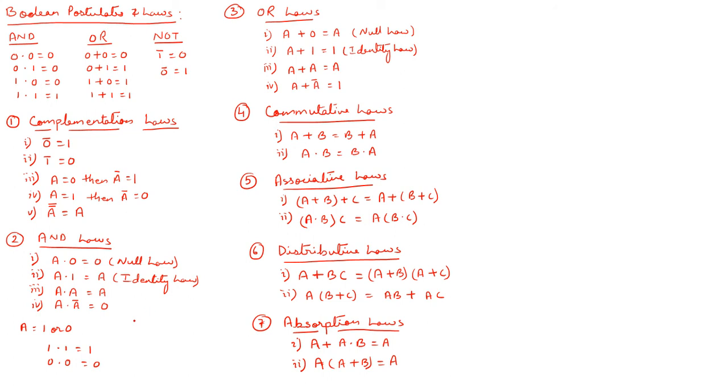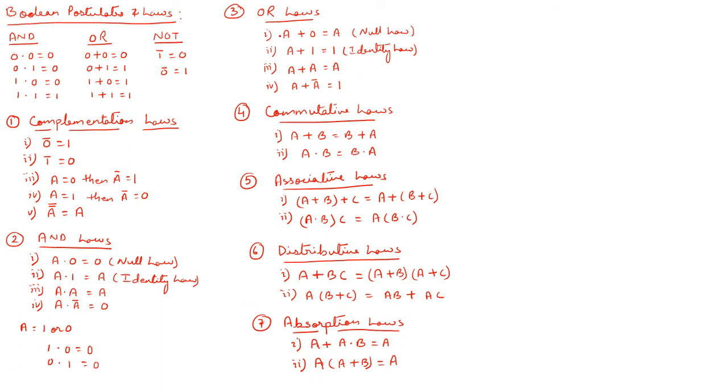Now let us go for a dot a complement. Whatever I'm taking for a, I will take the complement of that. So 1 dot 0 will be 0, 0 dot 1 will be 0. So the fourth one you can say 1 dot 0 and 0 dot 1. So a dot a complement is 0 because I'm getting 0 over here, right? If you remember this, you can easily find out the AND laws or vice versa, right?